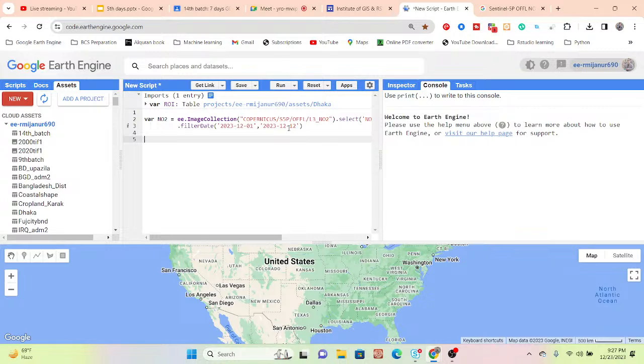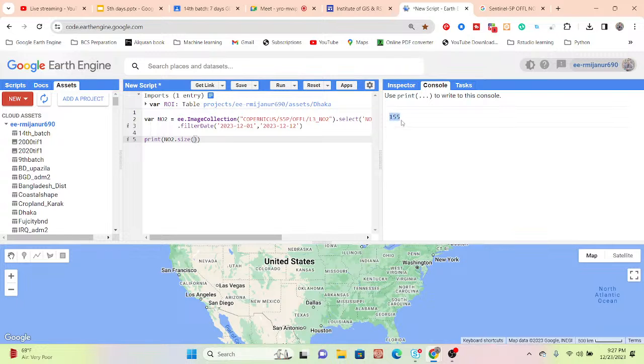Now I want to check how many images we can get between this time. For this, simply use print NO2 and use the size function. Now it is computing how many images are available for the study area of Dhaka city between the time period 1st December to the 12th December. Here we find 155 images. So this is my image collection.